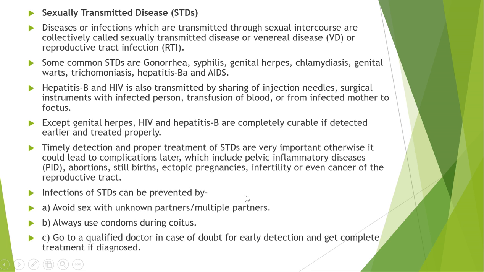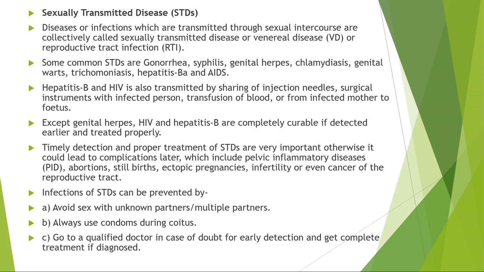Now, what is ectopic pregnancy? Ectopic pregnancy means pregnancy in the fallopian tube instead of the uterus. You know that after fertilization, the egg comes into the uterus and is fixed in the uterine wall with the help of implantation.